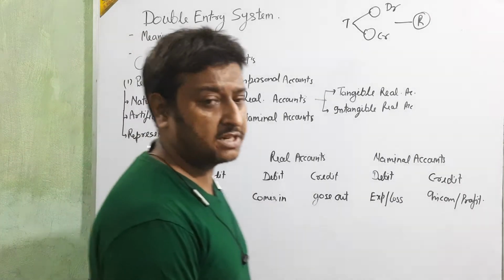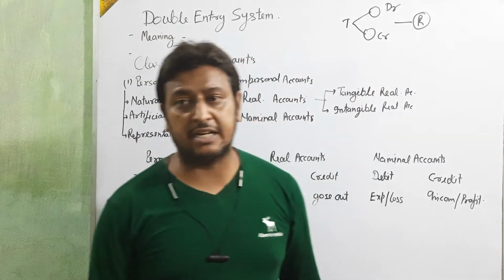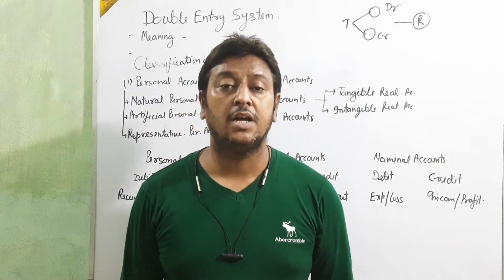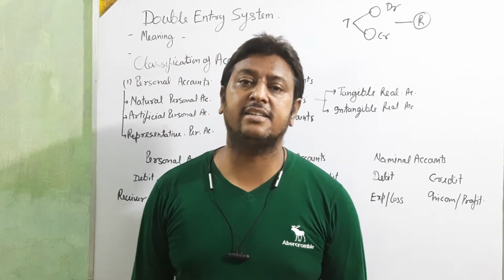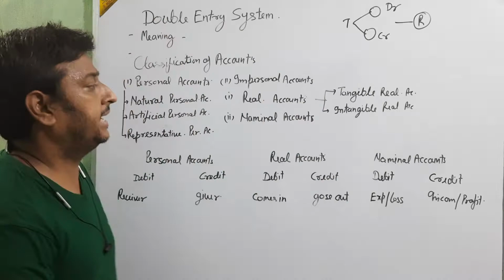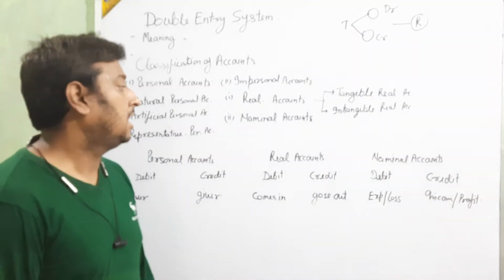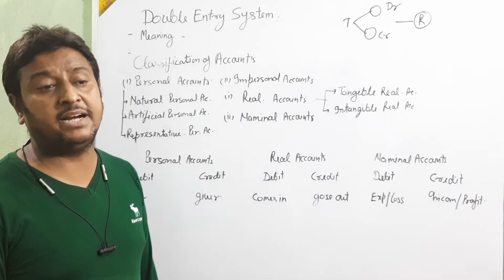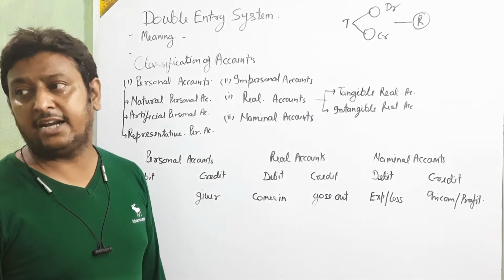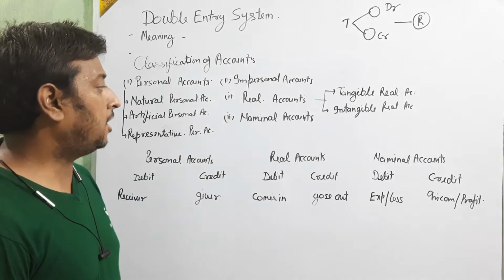The account which is related with goods, services and assets is called a real account. The account which is related only with income and expenditure, profit and loss, is called a nominal account.